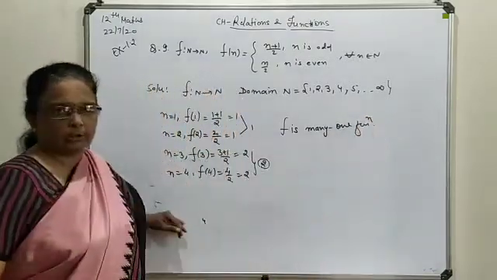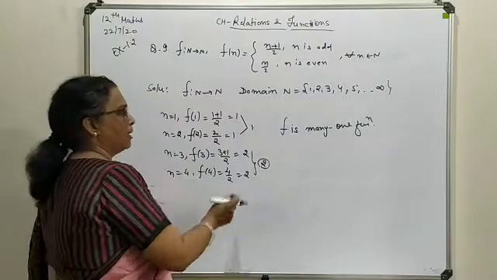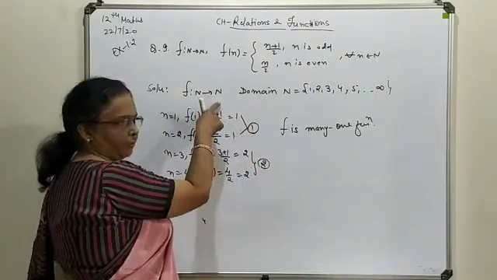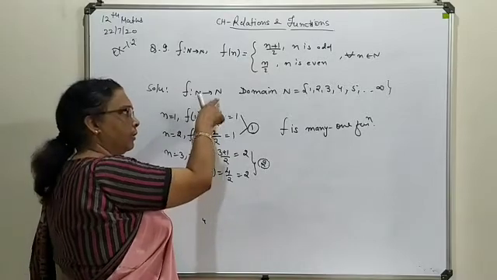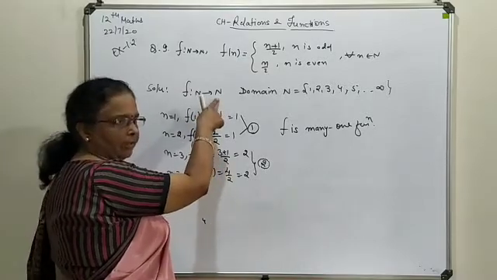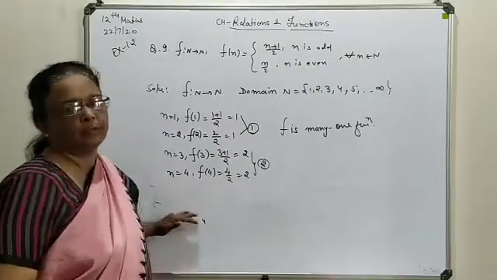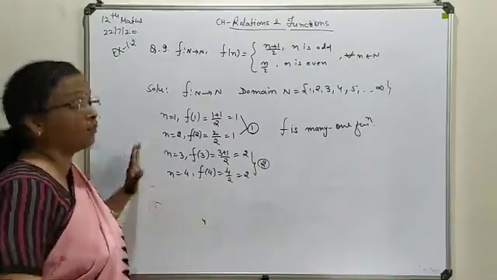Now we talk about the onto possibility. You can see all the required solutions form the range of f, and you are getting the same as the natural number set, meaning 1, 2, 3, 4 up to infinity.